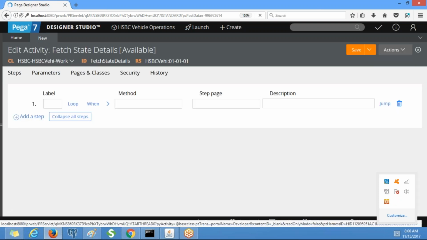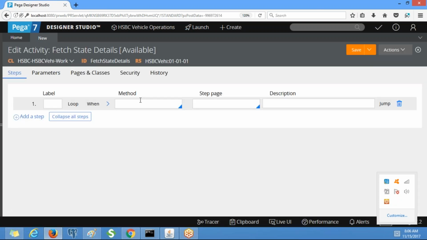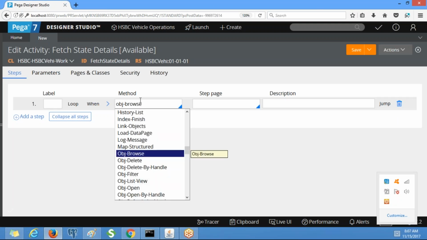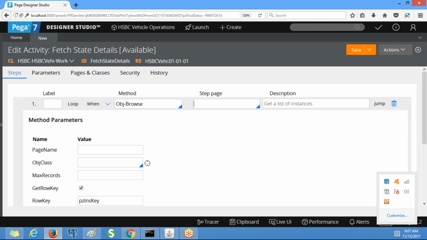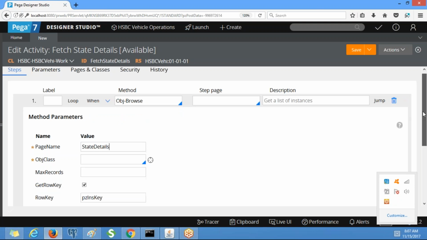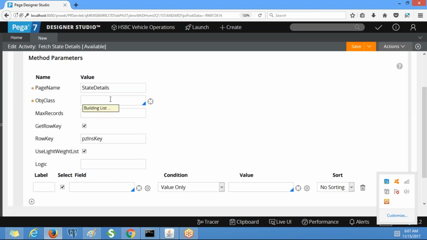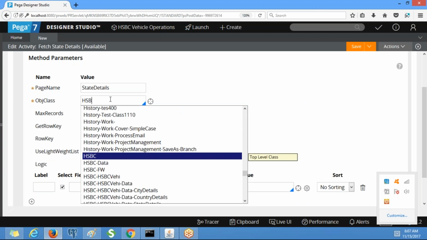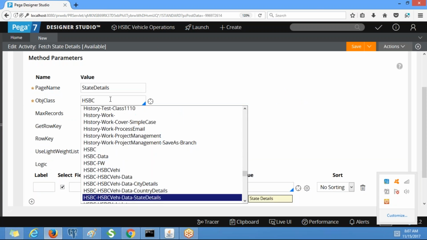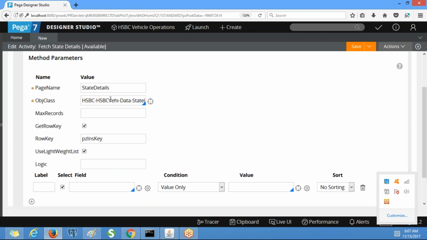So now you tell me the steps. What is the method in order to fetch multiple records? Obj-Browse. Expand Obj-Browse. Give the page name: state details, without space. For the class, state details data class. Clear?